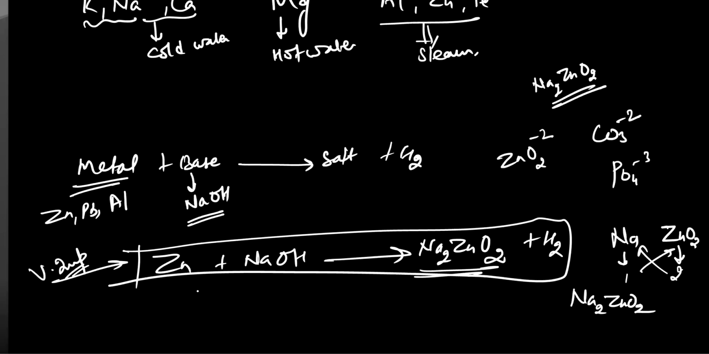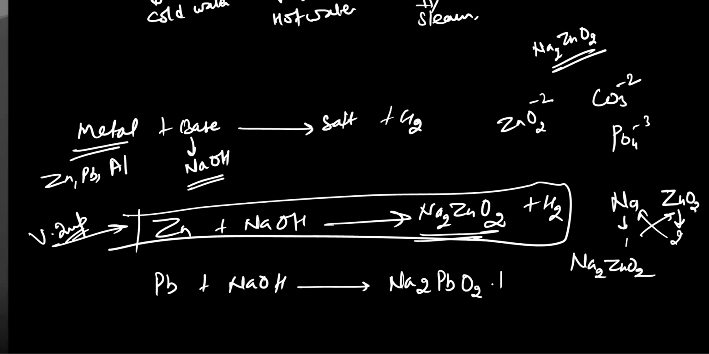Next, instead of zinc, we have lead. Pb when it reacts with NaOH, what will it give you? Sodium plumbate. Na2 stays, and instead of ZnO2 it will become PbO2. Okay, this is sodium plumbate, Na2PbO2.